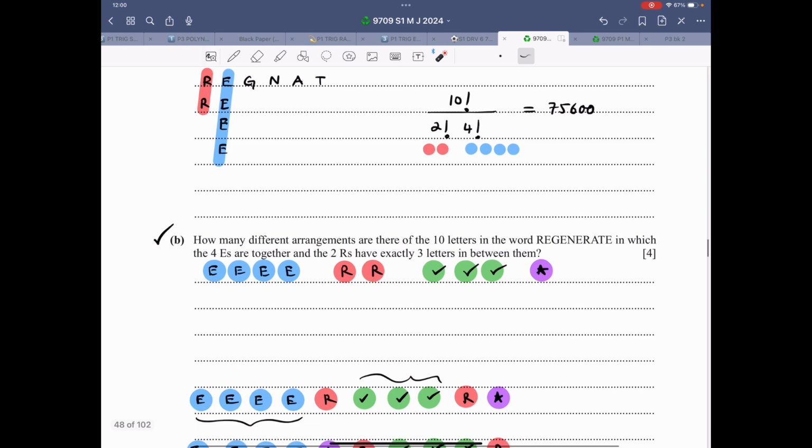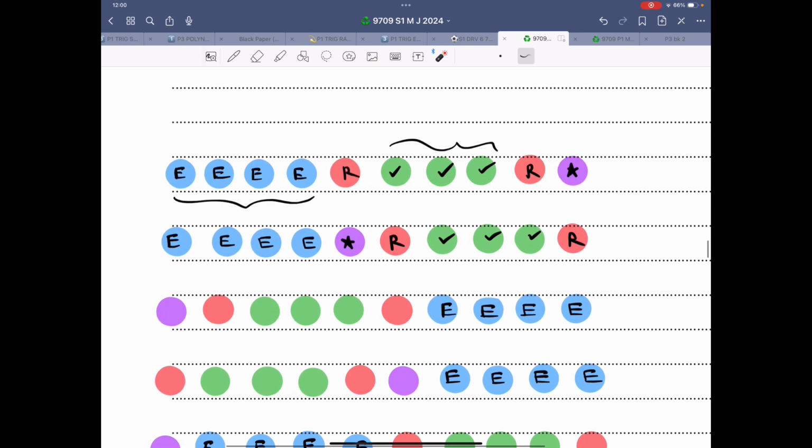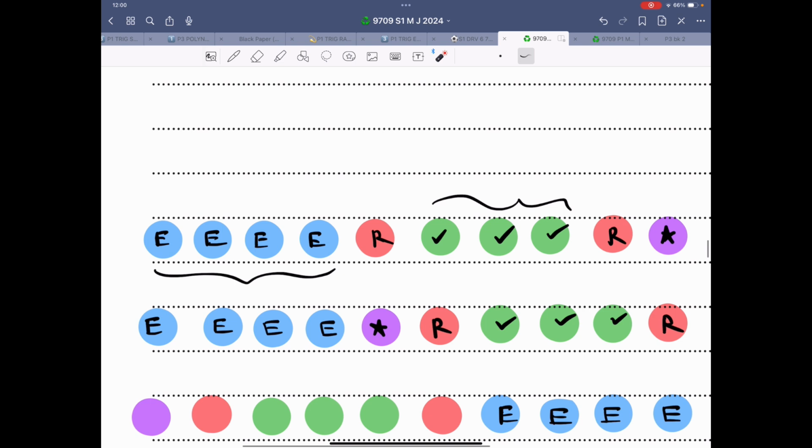The first possibility, let me show you all of them. So now the first possibility, just focus on this. That is 4 E's on the extreme left, and then R over here, and then this is also kind of fixed. Now the 3 letters can move around, but this R is fixed because these 3 have to be there, and this lone wolf is at the right hand side.